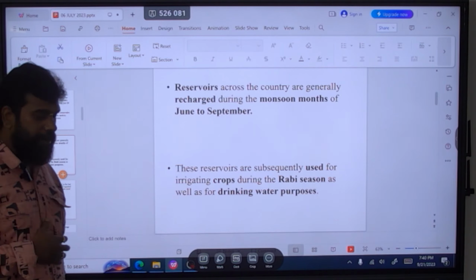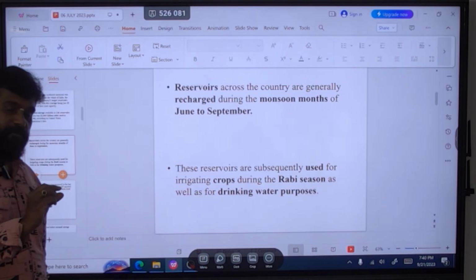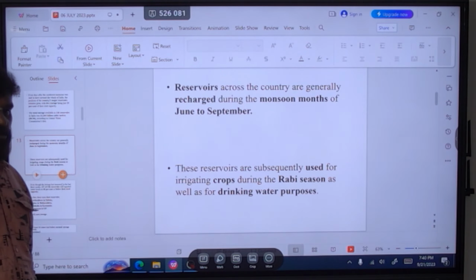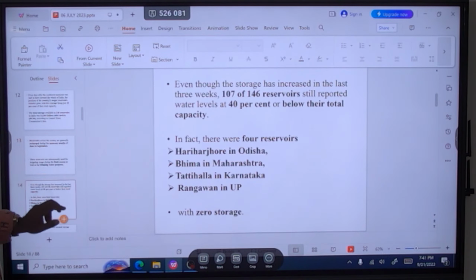We know that the kharif crop is called the rainy crop, and the rabi crop is called the winter crop. The water present in the reservoir is used for the rabi crop, that is, for the next season, right?